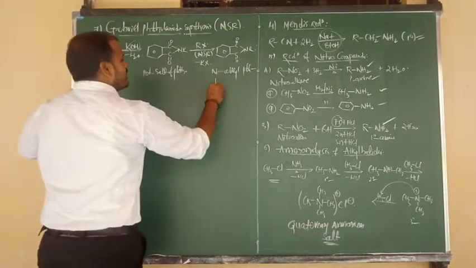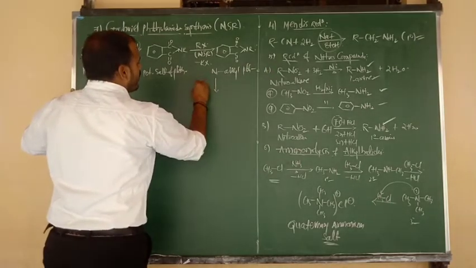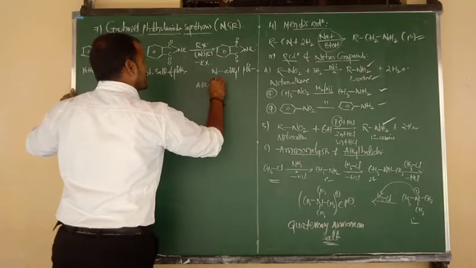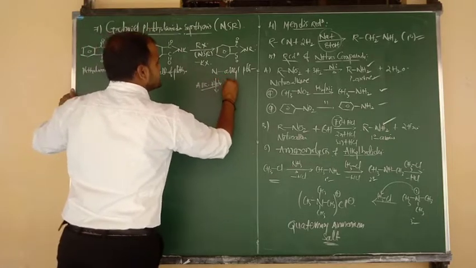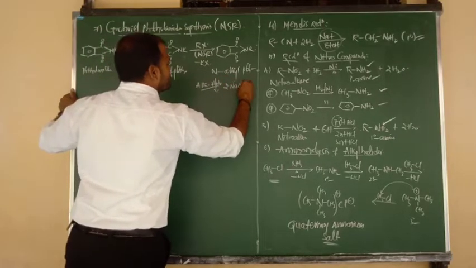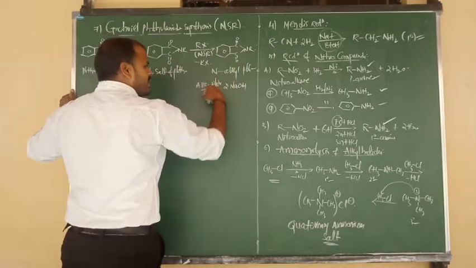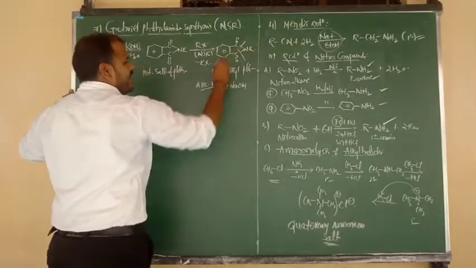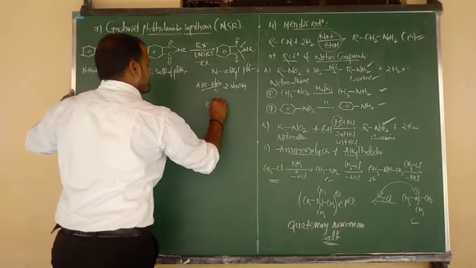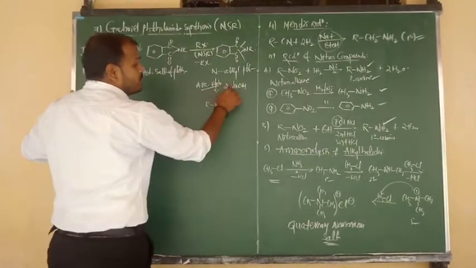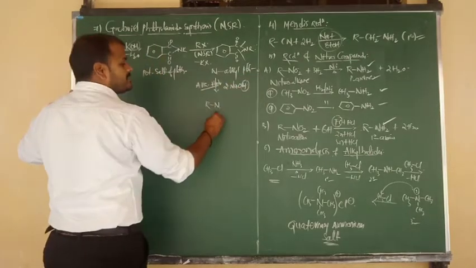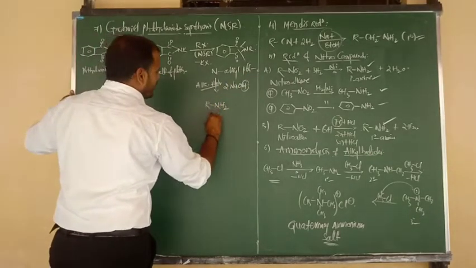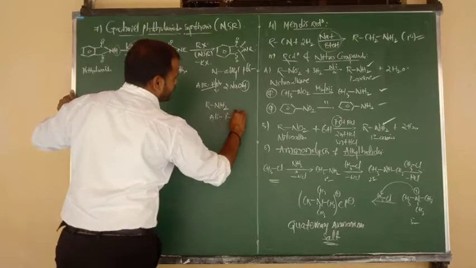Now such N-alkyl phthalimide compound undergoes alkaline hydrolysis, by using 2 moles of aqueous NaOH. Upon alkaline hydrolysis, bond breaking takes place here, beta. Remaining is R-N, and with 2 moles of NaOH, it gives 2 H atoms, which means you are getting an aliphatic primary amine.